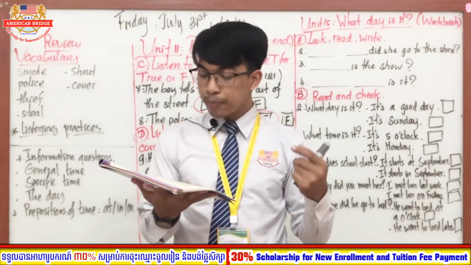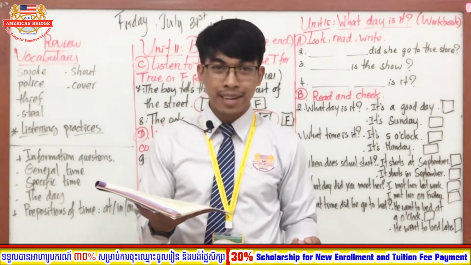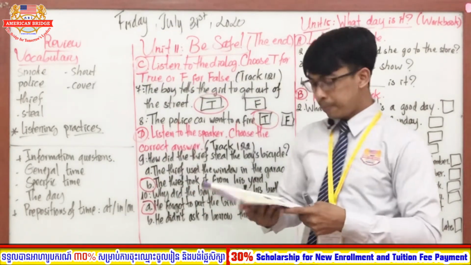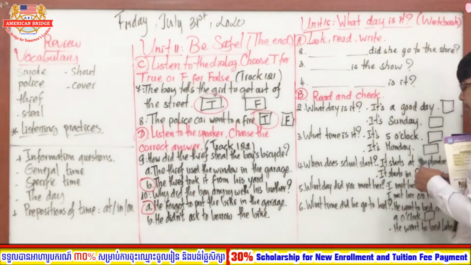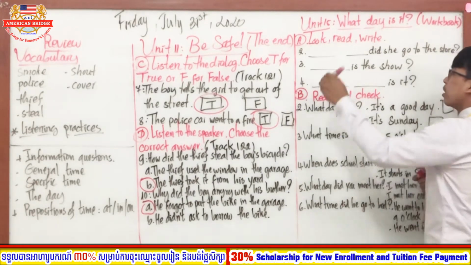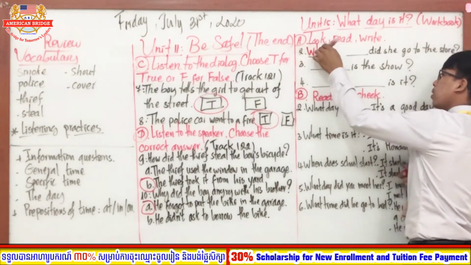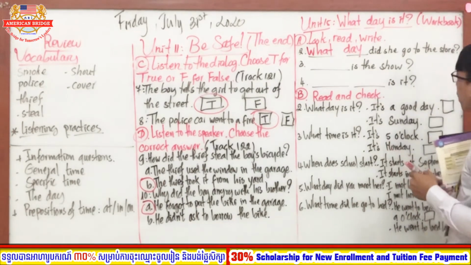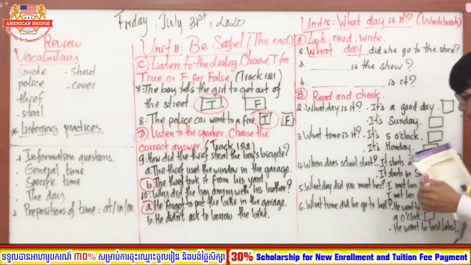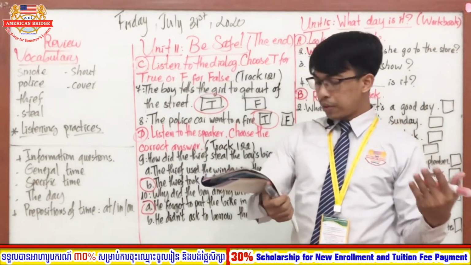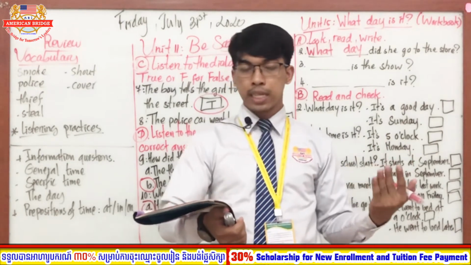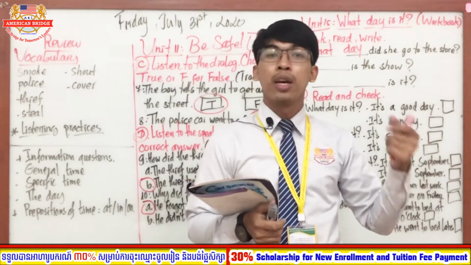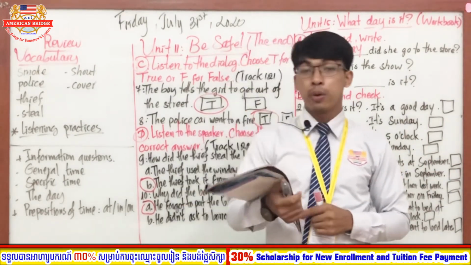Good. So the answer: she went on Thursday. So it is about what day. Good. So you have to complete what day. This one is what, and this one is day. So what day did she go to the store? She went to the store on Thursday, or she went on Thursday. So it focuses on day. Very good. So anyone, now let's move on to number 3 altogether.